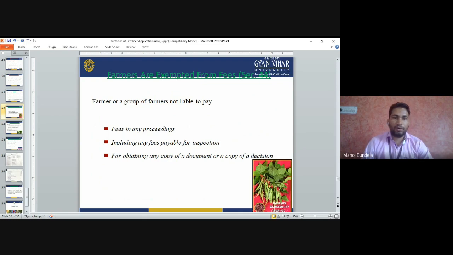Farmers or a group of farmers are not liable to pay a fee in any proceeding, including any fee payable for inspection or obtaining any copy of documents or a copy of a decision.